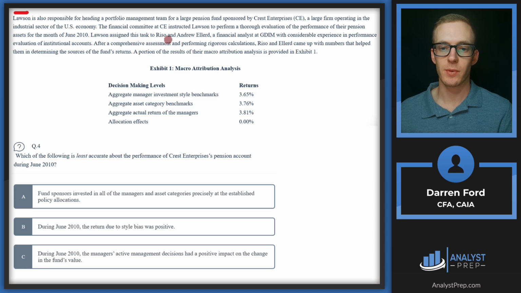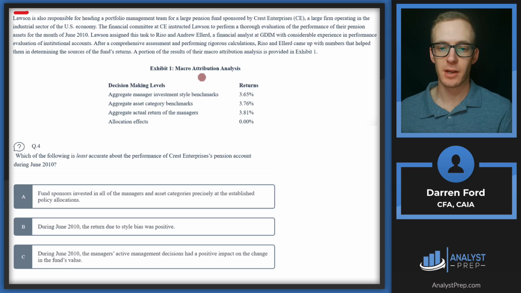Lawson assigned this task to Riso and Andrew Ellard, a financial analyst at GDIM with considerable experience in performance evaluation of institutional accounts. After a comprehensive assessment and performing rigorous calculations, Riso and Ellard came up with the numbers that helped them in determining the sources of the fund's returns. A portion of the results of their macro attribution analysis is provided in Exhibit 1.